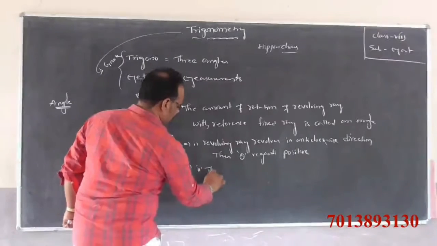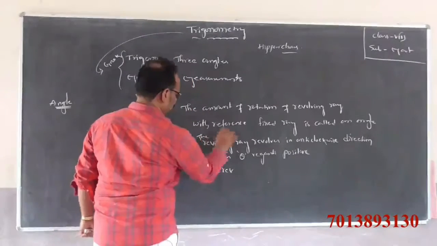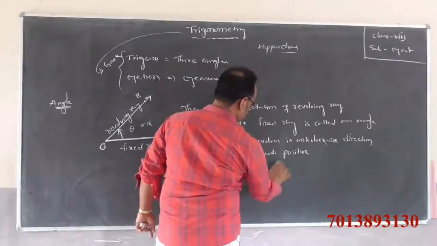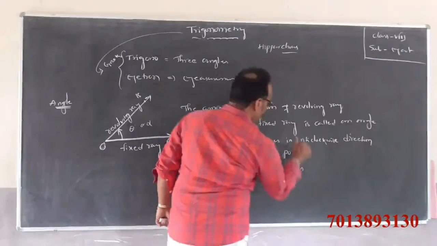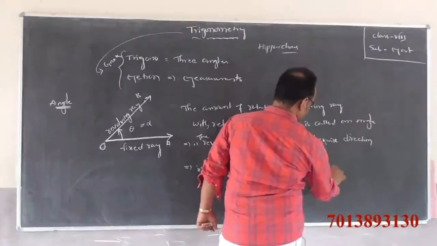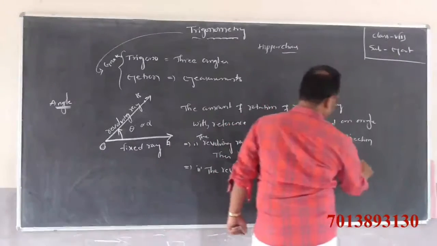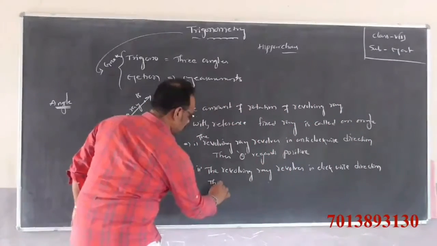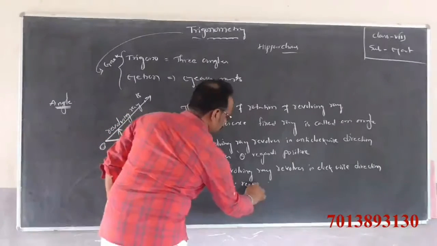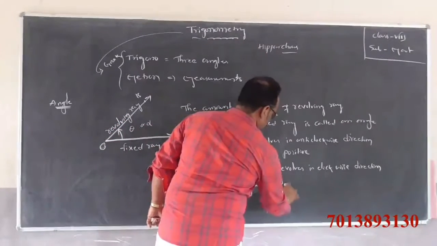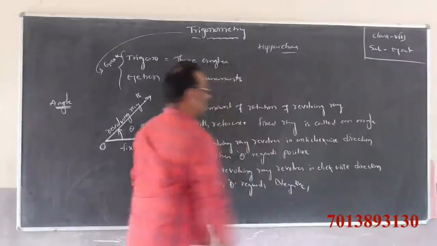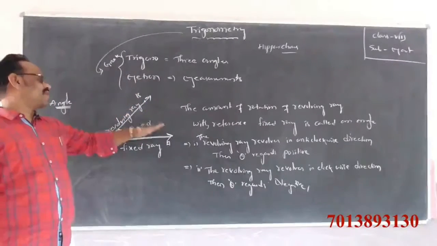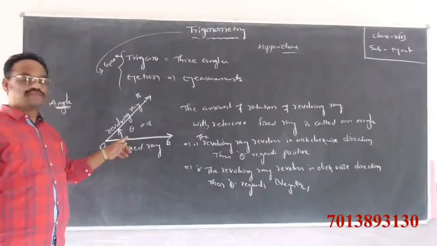Second one. If the revolving ray revolves in clockwise direction, then theta records negative. The revolving ray revolves like this, anti-clockwise direction, theta records positive.